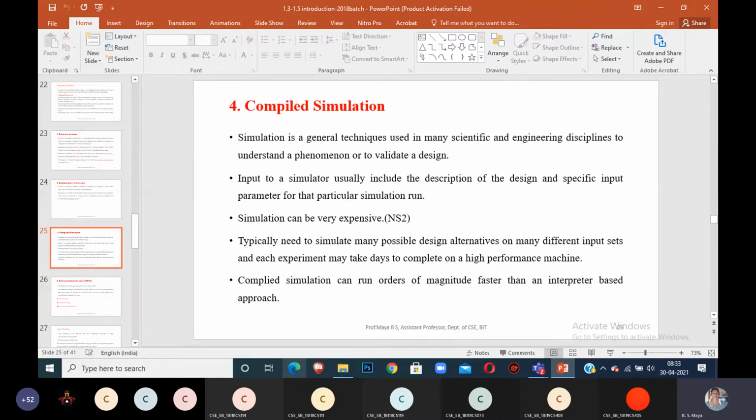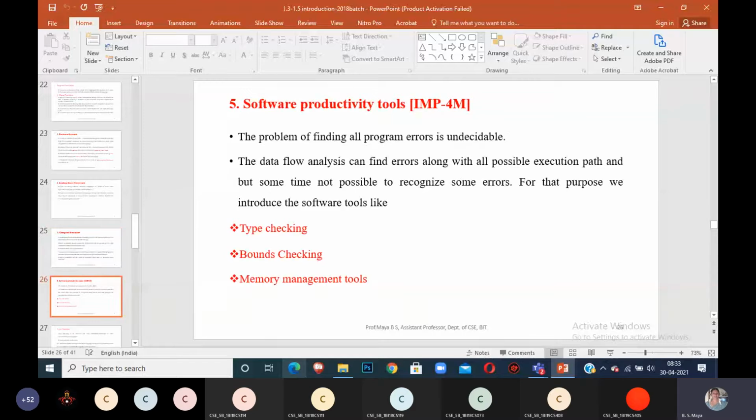We can try different types of input on our NS2 simulator. Compiled simulation can run orders of magnitude faster than interpreted approaches. The main point here is that we have four types of applications that can be used in compiler technology.